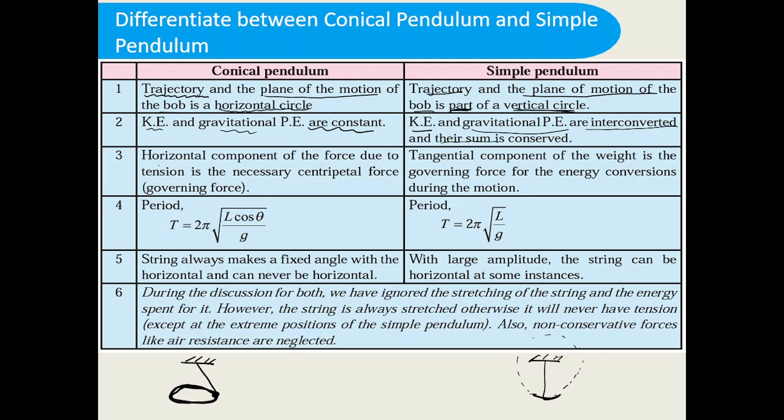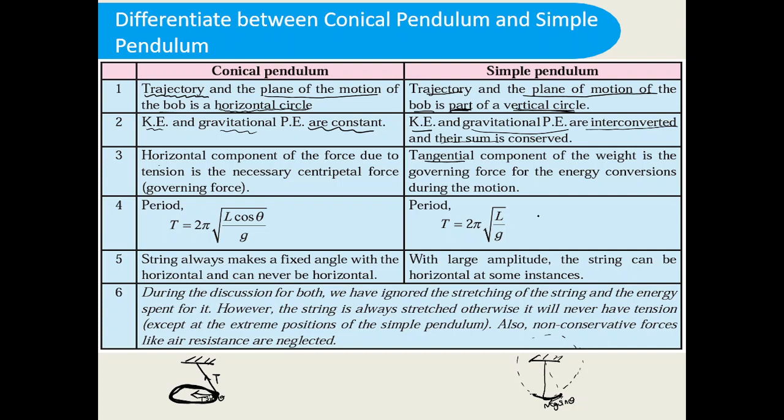The horizontal component of the force due to tension is the necessary centripetal force. If I draw the tension, this T sin theta gives the necessary centripetal force for circular motion. While if you consider the bob position here, the weight component mg sin theta gives the necessary restoring force to perform linear SHM.